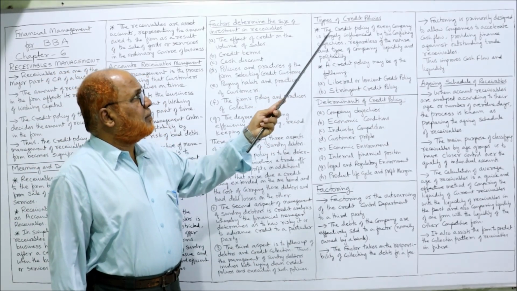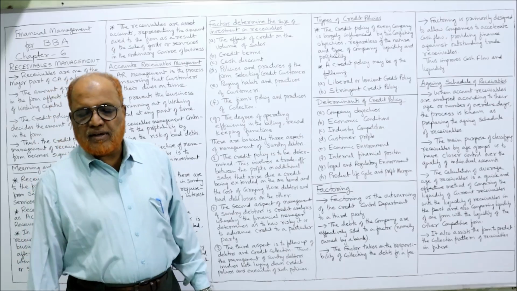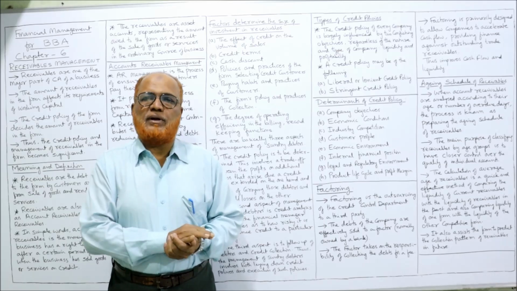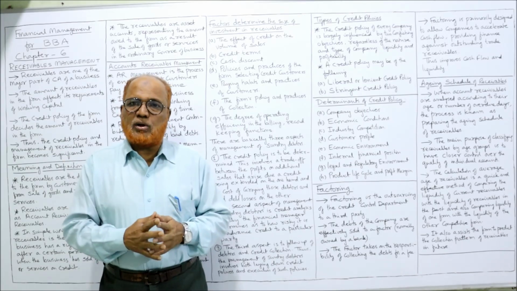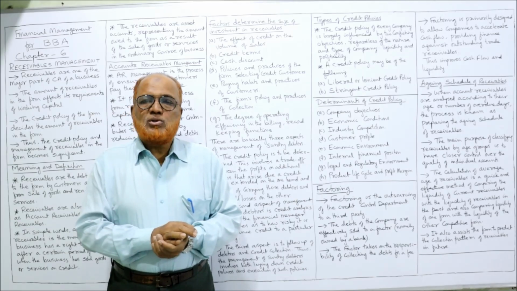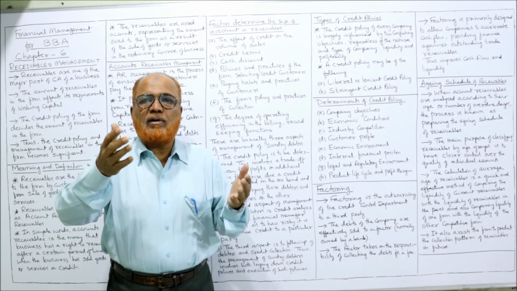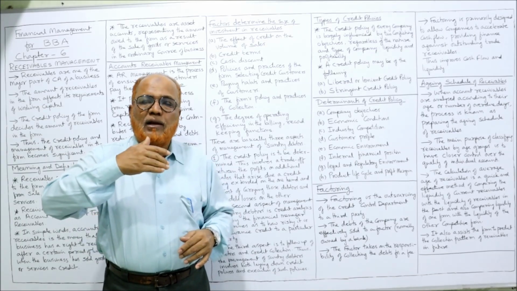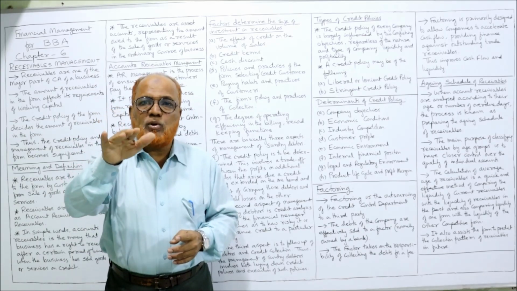The credit policy of every company is largely influenced by two conflicting objectives. Every policy will face two conflicting objectives. The conflicting objectives are liquidity and profitability. Liquidity means the ability of the business to pay the liabilities on time. If we have sufficient working capital, liquidity position will be good. So, if we keep a very strict credit policy, then our liquidity position is good, but profitability will come down. On the other hand, if we give a liberal credit period, more credit period, then profitability will increase, but our liquidity position will come down.